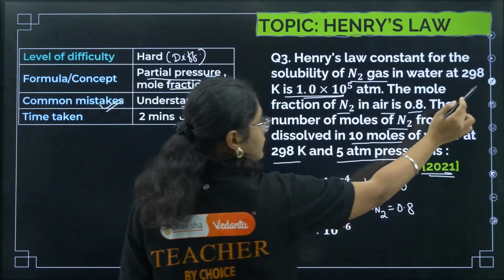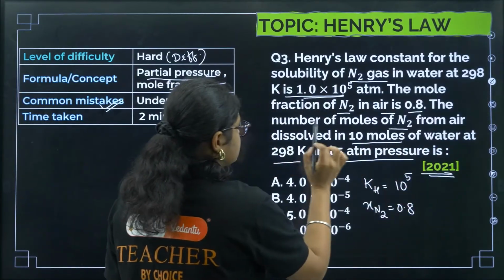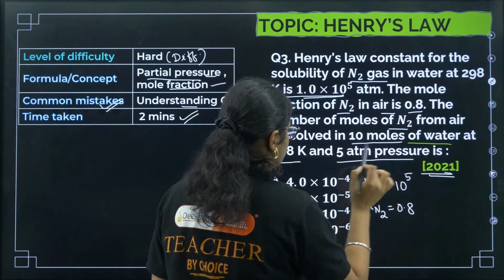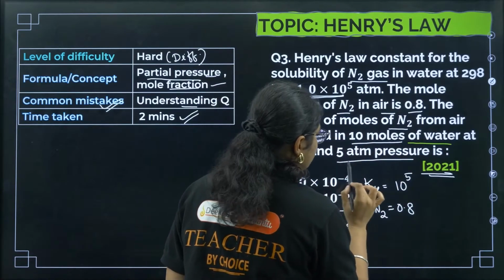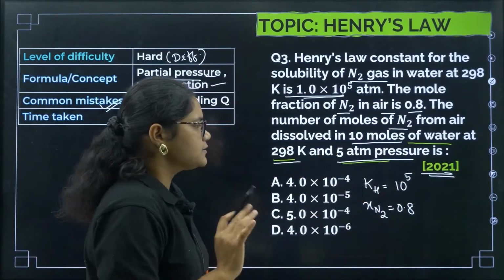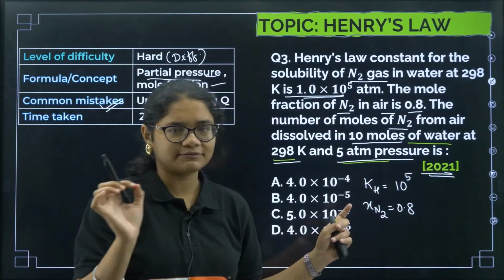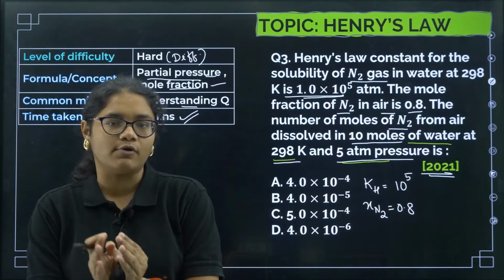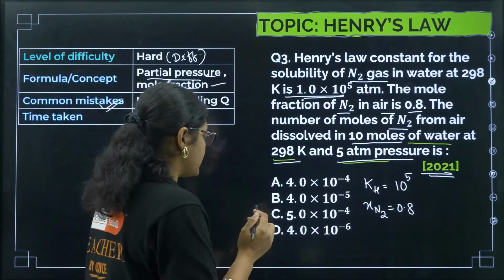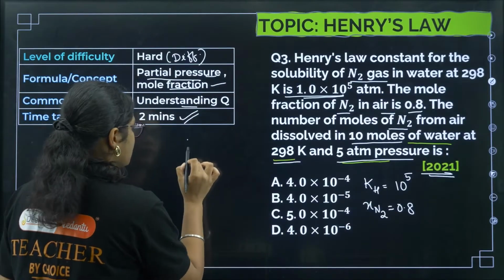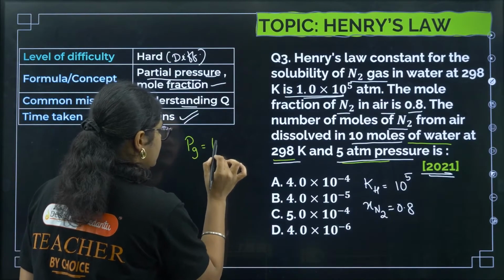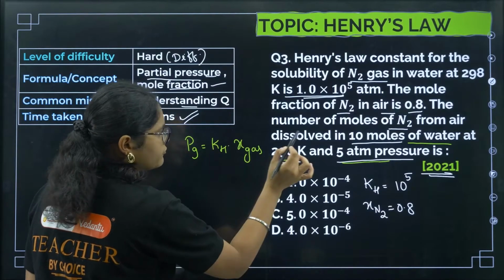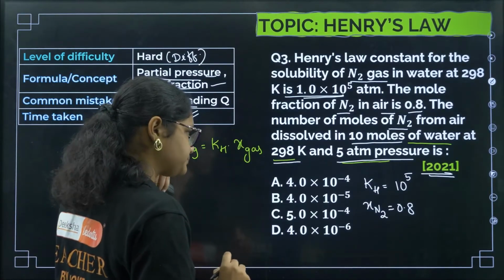Let me use a different color here. Next, the number of moles of N2 from air dissolved in 10 moles of water at 298 Kelvin and 5 atm pressure. Okay, so if KH value is given, you can easily think that Henry's law formula has to be used. So we know that Henry's law formula is what? P of the gas is equal to KH into mole fraction of the gas, and I know mole fraction of the gas is given to me, right?